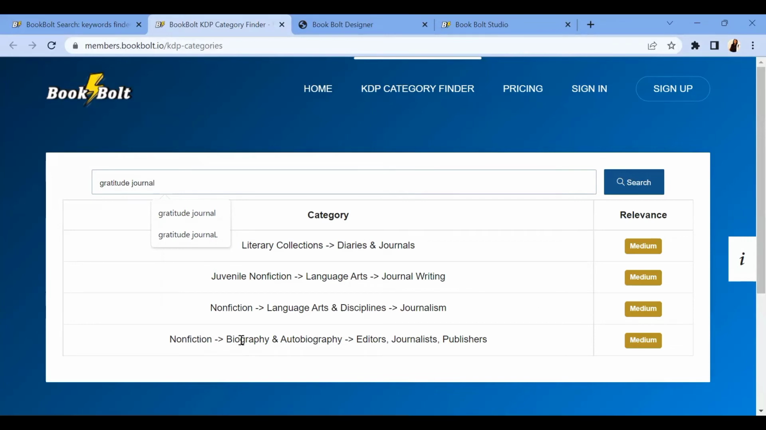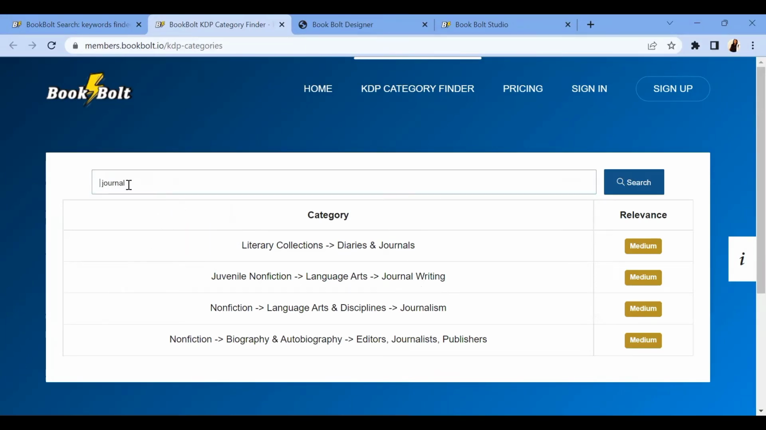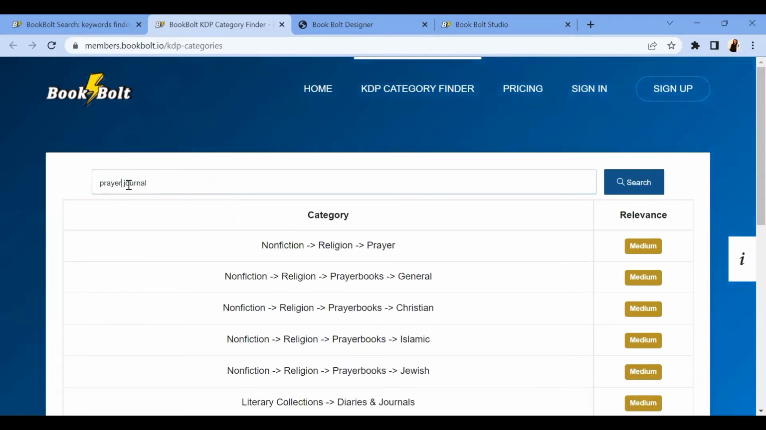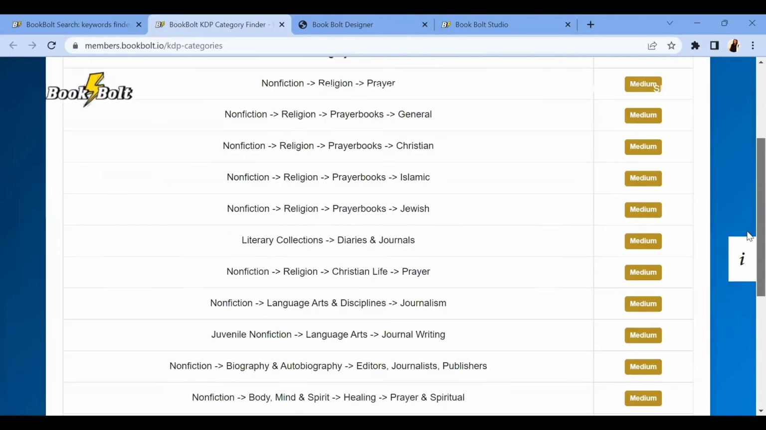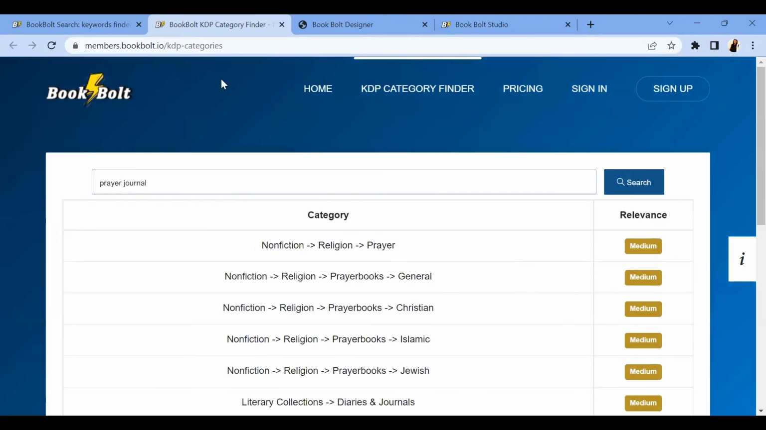So this is non-fiction, this is biography and autobiography, editor. So when you come over here, maybe you go to journal non-fiction, you go over to language arts, then you pick journal writing. So that's the category that you would publish your book. This is actually awesome. Let's say, for example, you want to create a prayer journal. This is the same thing. You also bring out likely categories where you can actually place your book. This alone can save you a lot of time thinking and trying to understand what categories to place your book in. So this tool, to be honest with you, is actually awesome.